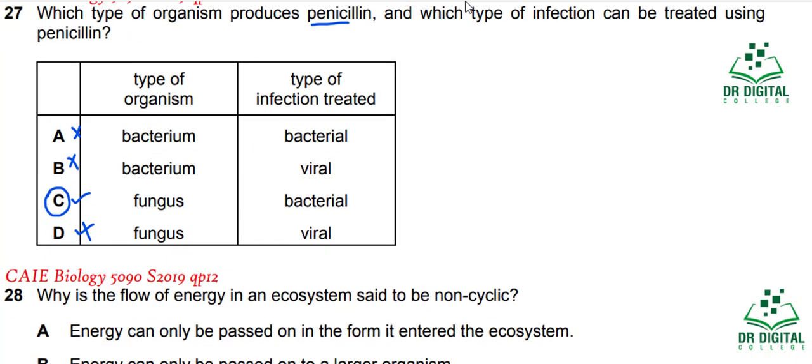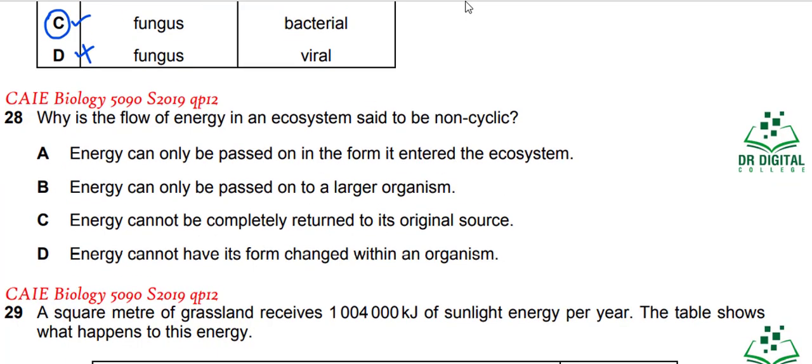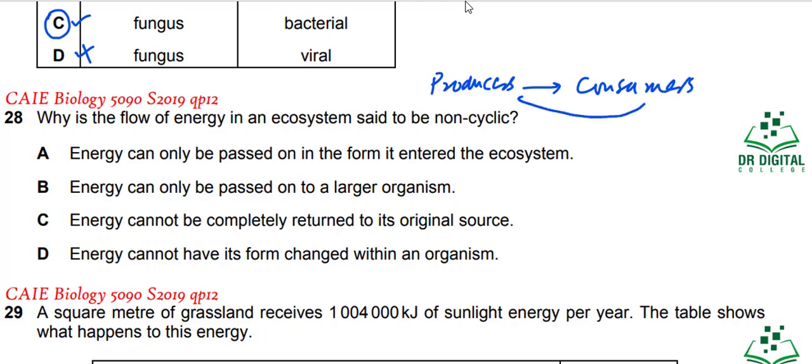D is wrong. In question 28, why is the flow of energy in an ecosystem said to be non-cyclic? You know that energy is moving from producers to consumers, and from consumers back to producers it cannot go. It will be going out as heat from producers, and from consumers as heat.